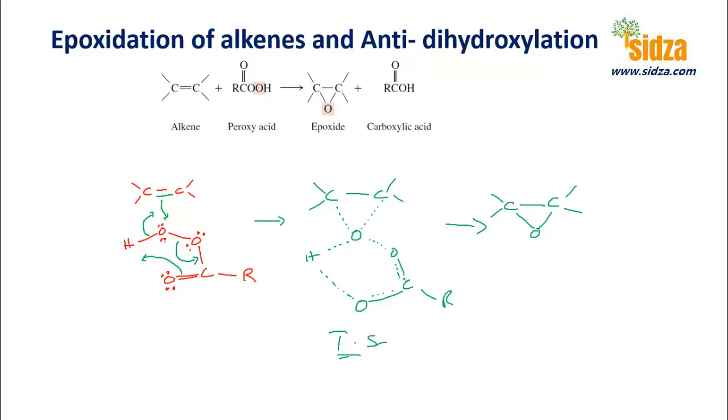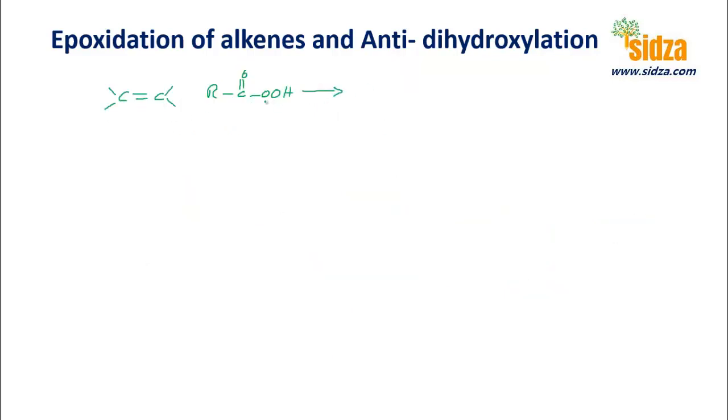It's like this, and you get here R-C double bond OH, so you get a carboxylic acid, and this is what you call an epoxide. So when you react alkenes with peroxyacids, you get an epoxide. You get a carbon-carbon single bond, and it is the oxygen which is added to it, and you get an epoxide, right?